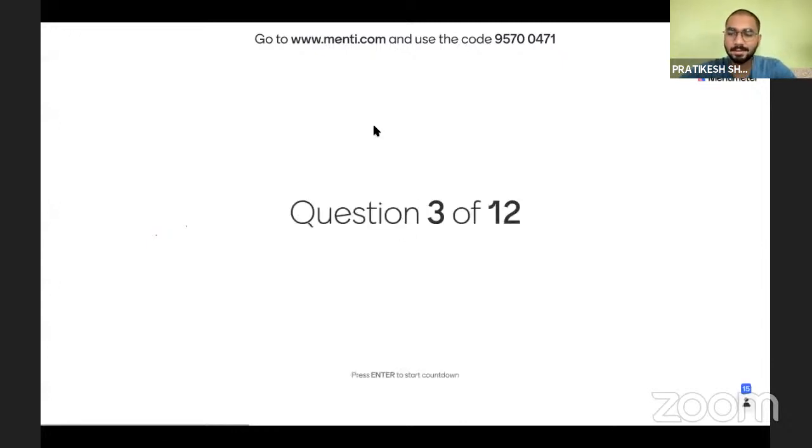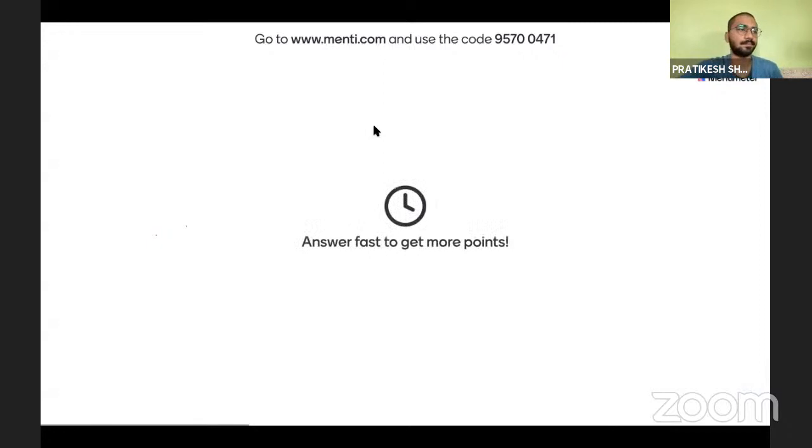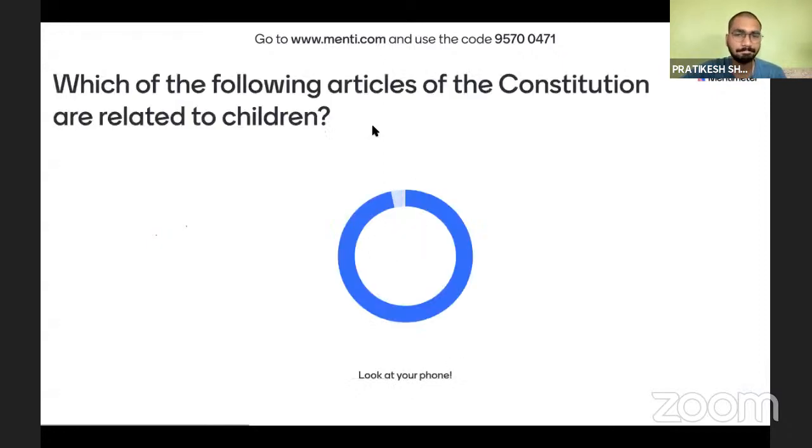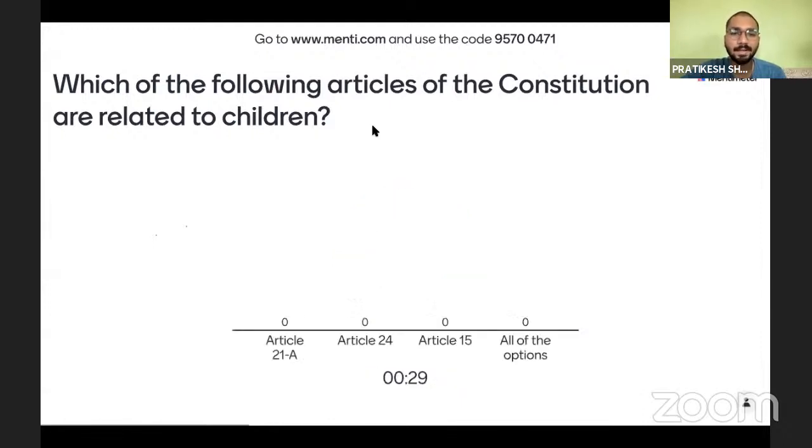We have next question. Which of the following articles of Constitution are related to children? Article 21A, Article 24, Article 15, all of the options. So which article talks about children? This is a very easy question. I'm hoping you all will mark it correctly.